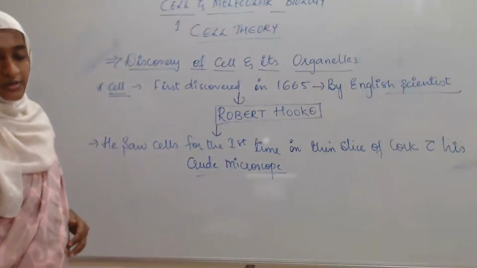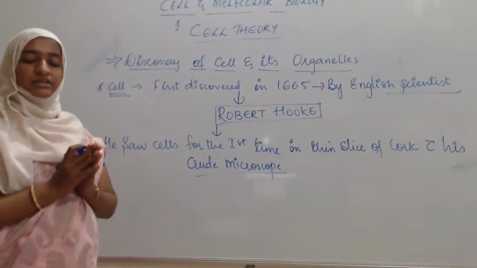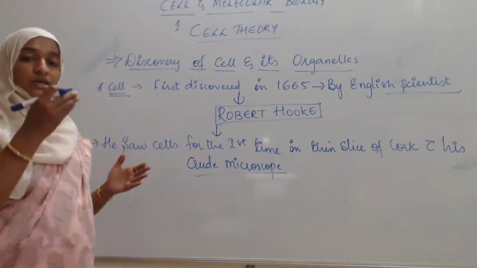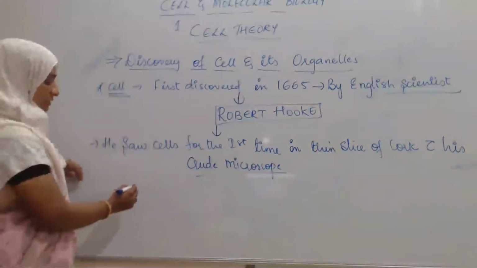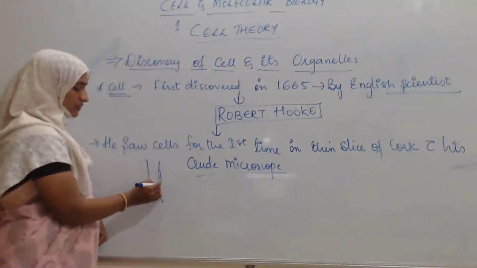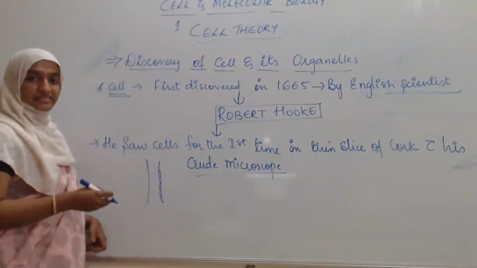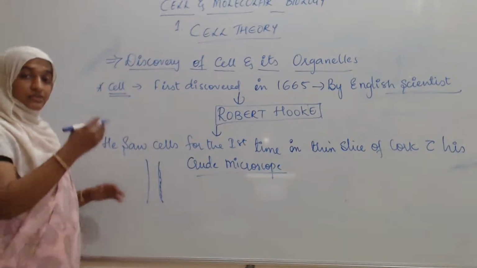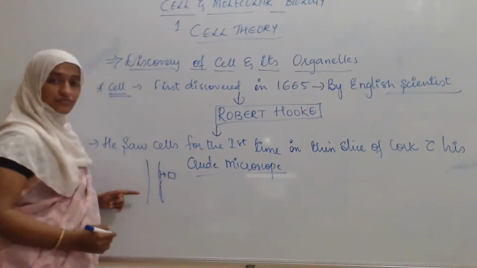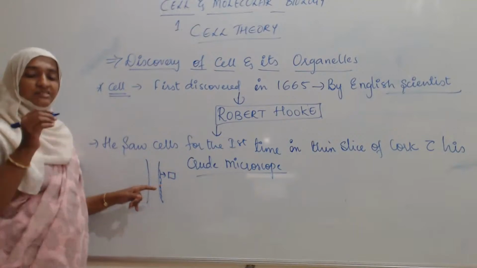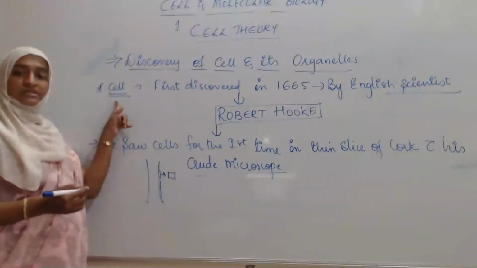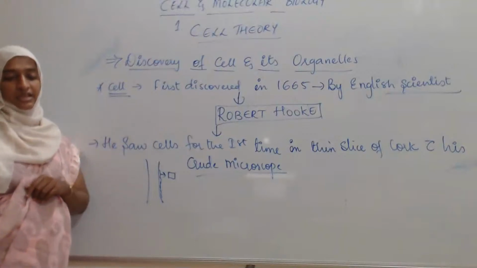Okay, so here Robert Hooke discovered the cell. How? He saw it in a slice. See here, for example, this is the tree trunk on which there is the presence of cork cambium. In that particular thin slice of cork, he saw some of the cells. In that sense, he discovered the cell for the first time.